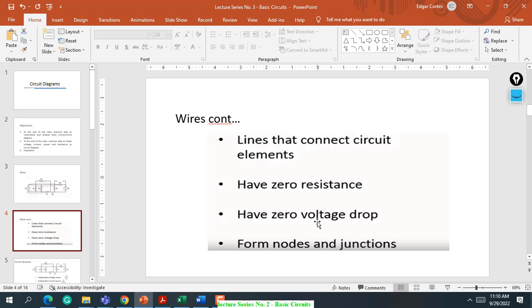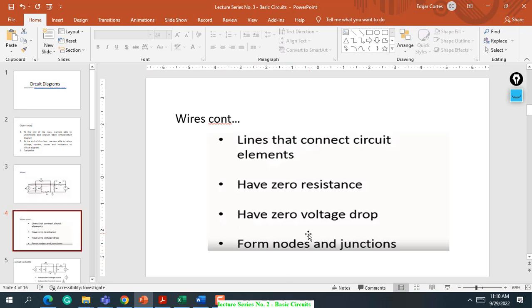We assume here, as an ideal, that there is zero resistance in the wire. We also assume that there is no voltage drop, for AC, para sayon ra siya i-analyze.